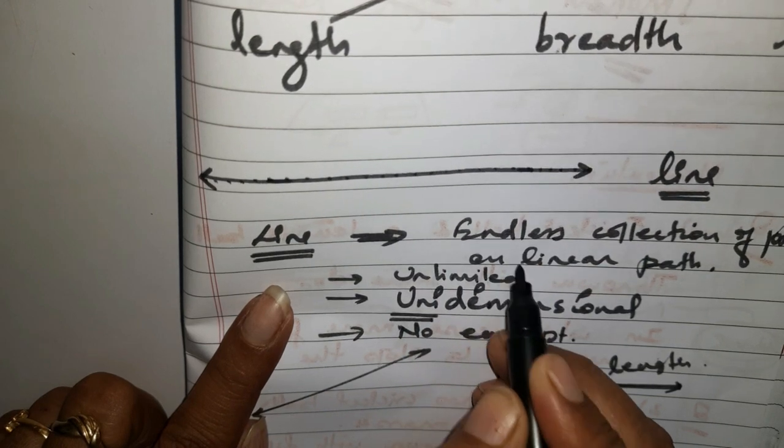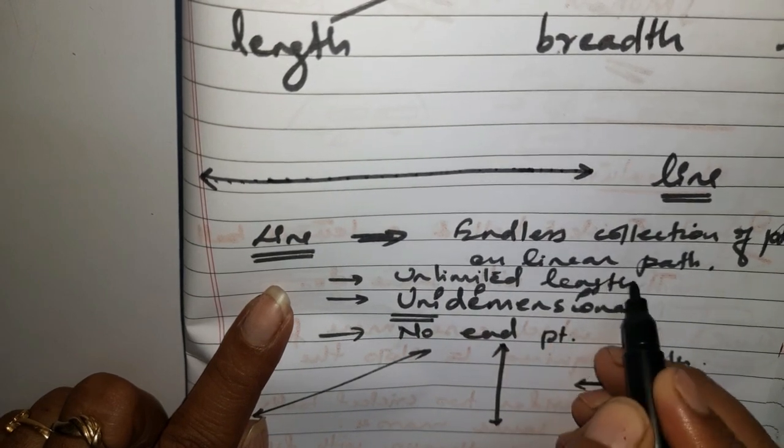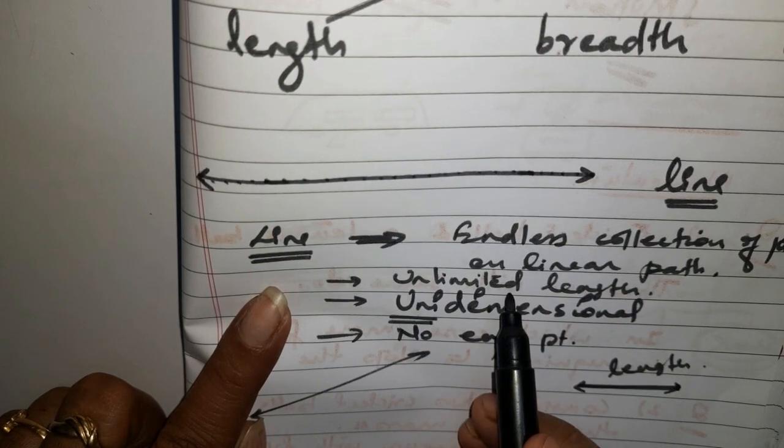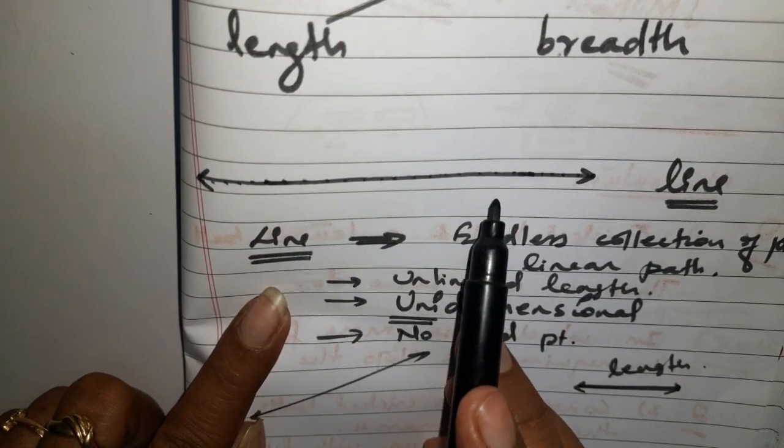Unlimited length. Understood? It has unlimited length. You cannot measure the length of a line.